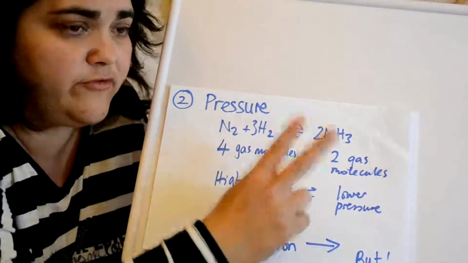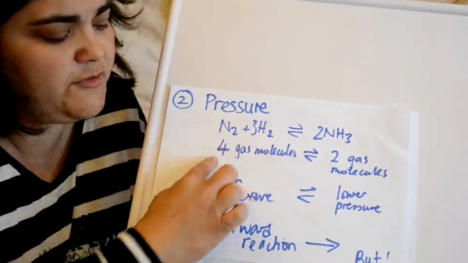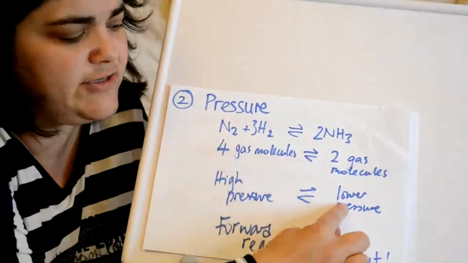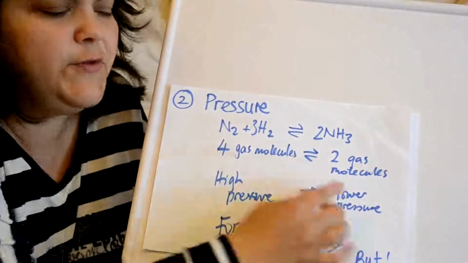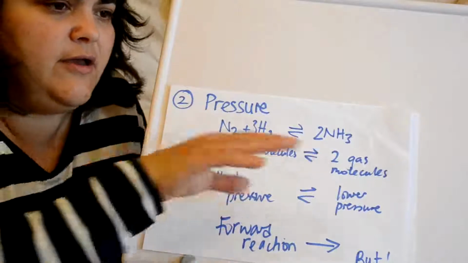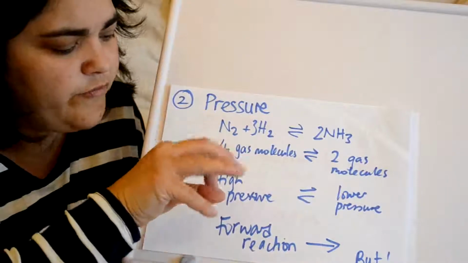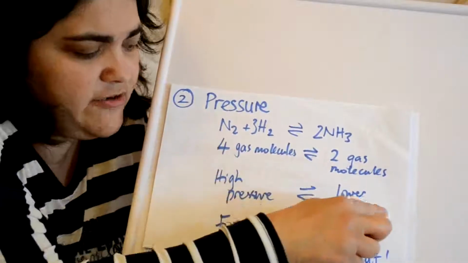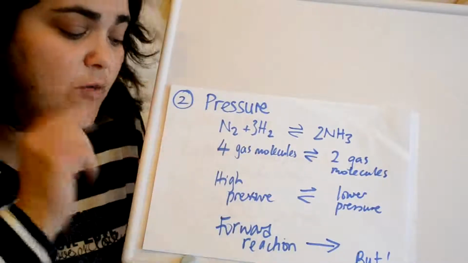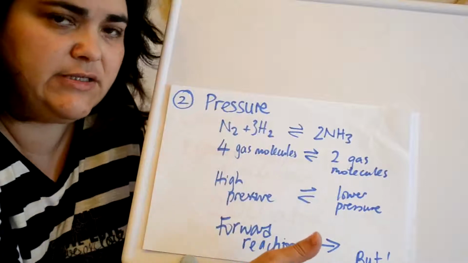However, there's a problem, and there's always problems. And whenever you're a manufacturer, when it comes to chemistry, there's compromises all over the place. So this is the first problem we have. A low temperature would mean that the reaction would be very slow, really slow. I mean years slow. I don't know about you, but as a manufacturer I don't think I'd want to put all that money in and get very little out of it. So you have to try and alter some things. We know temperature needs to be low. We can change the pressure of something.